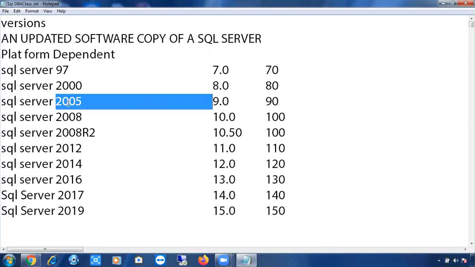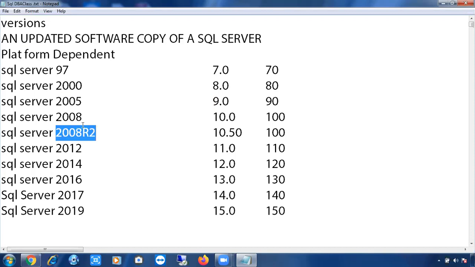Then after 3 years, 2008 came into the picture. Then after that, 2008 R2 came. People didn't concentrate on 2008. When 2008 R2 came, they didn't install 2008 on their machines; they just worked with 2008 R2 only. Then after 4 years, in the year 2012, SQL Server 2012 was released. Then after 2 years, 2014, after 2 years, 2016, after 1 year, 2017, was released into the market. The latest version is 2019.